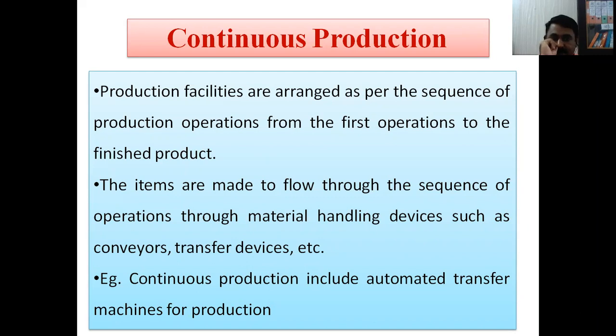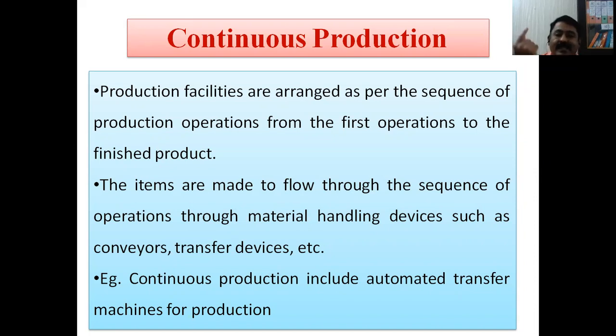Here, if the first operation is cutting of the job, then second it is pre-bending, then third welding, then fourth it may be drilling, then assembly, then sixth it may be a hydro test or any type of test, then color finishing, then painting operation, then the logo, stamp and mark required on the product, and finally dispatch. From the first to the last operation up to the finished product, the production facilities are arranged in that sequence.